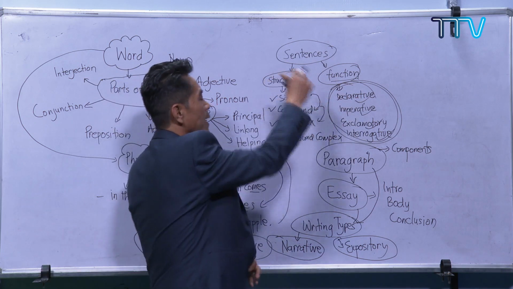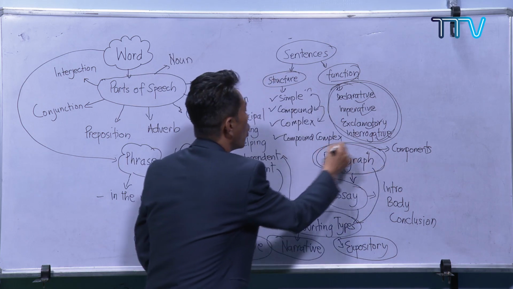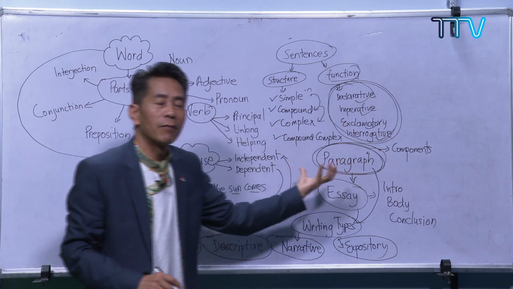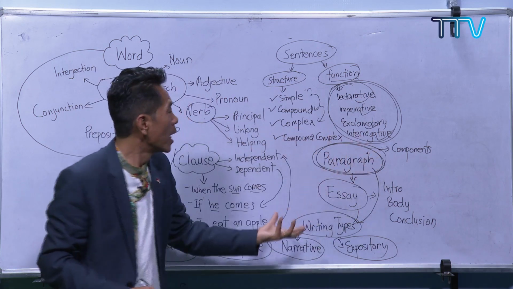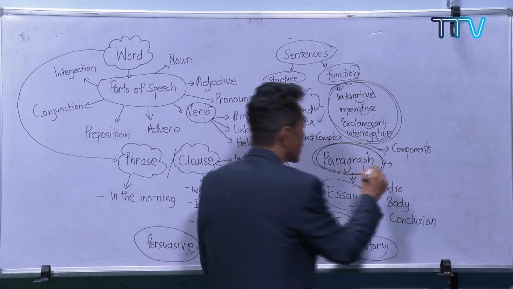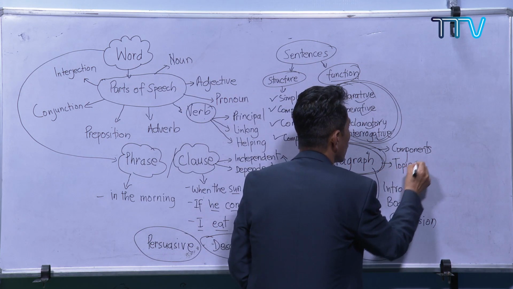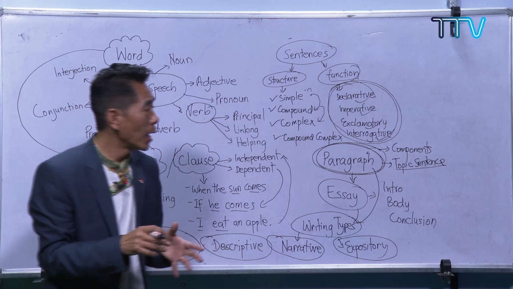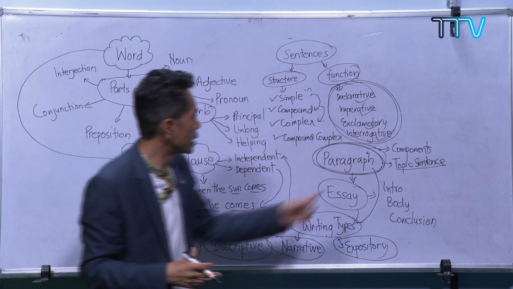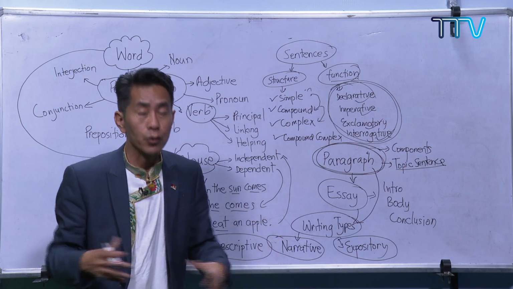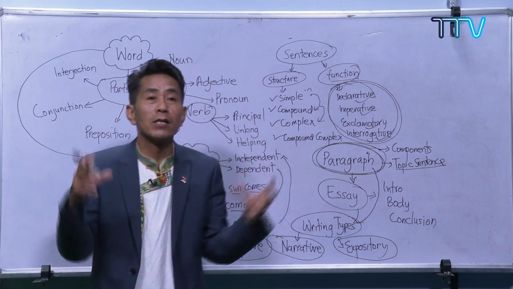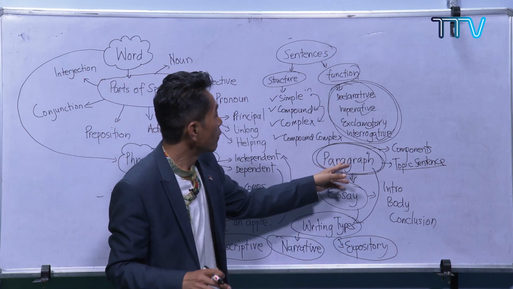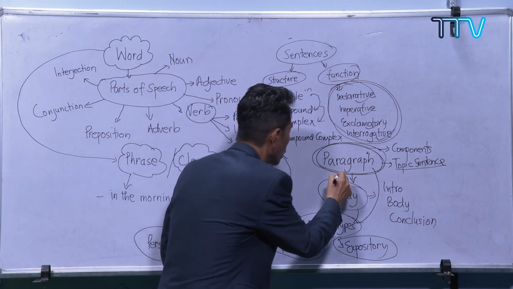Now from sentences, we jump to a greater level, that is paragraph. It's a group of sentences. In the paragraph, we have learned many things, the different types of components. One most important thing is the topic sentence. You have to know what a topic sentence is. In one paragraph, there is one topic sentence; in two paragraphs, there are two, obviously. What is a topic sentence? You should know. And there are different ways of writing a topic sentence. Not all sentences become a good topic sentence. And from paragraph, we move on to essay.